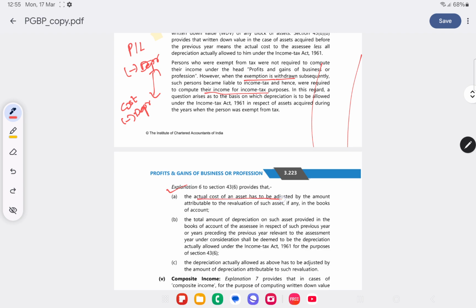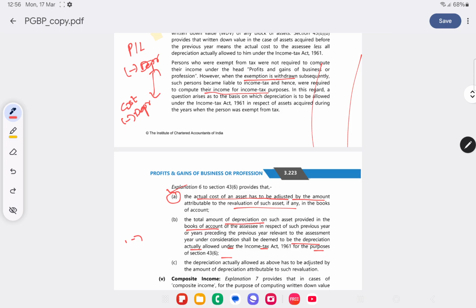The actual cost of an asset has to be adjusted by revaluation of such asset in the books of accounts. So revaluation should be done. The total amount of depreciation on such asset provided in the books of accounts in respect of such previous year, see, as per income tax there will not be any depreciation, but books of accounts should be maintained. In books of accounts they should provide depreciation in respect of such previous year or preceding year. The previous year relevant to the assessment year under consideration shall be deemed to be the depreciation actually allowed under income tax for the purpose of section 43(6).